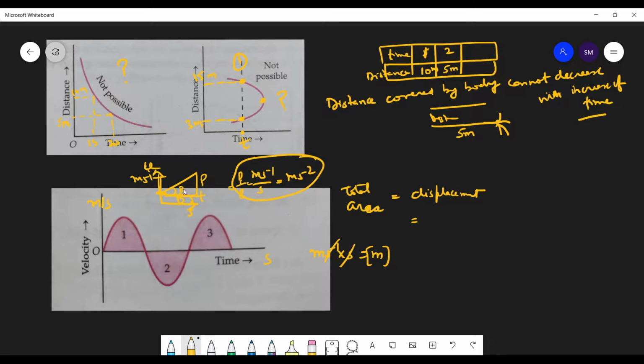So the slope tells you acceleration. Here the slope is constant because theta is the same, so acceleration is constant. But here the slope is changing. Here the slope is this, then this, then this, now this. So what does this mean? This means acceleration is changing. So slope gives me acceleration. So it's a non-uniform acceleration. Is this clear?